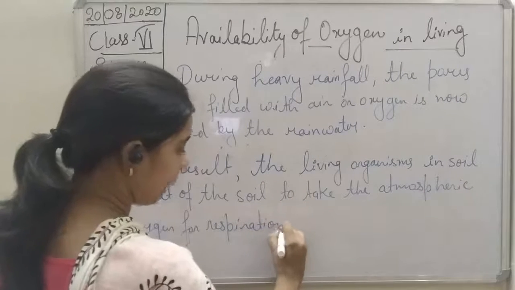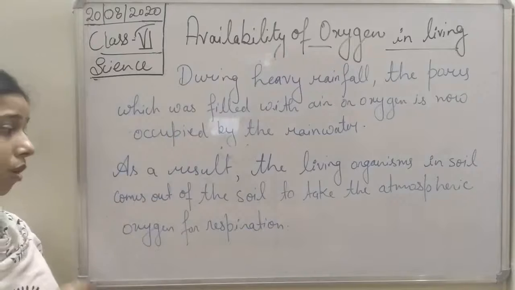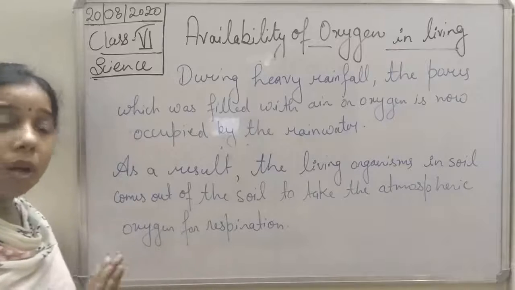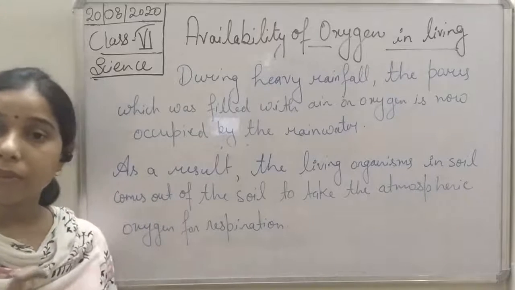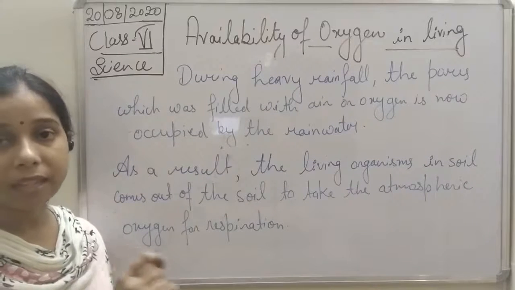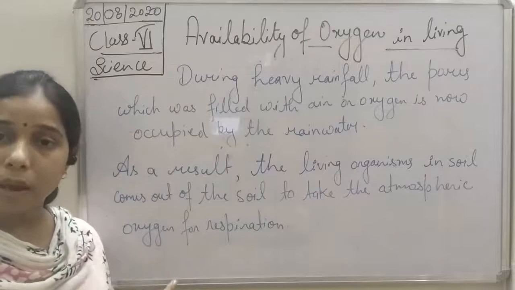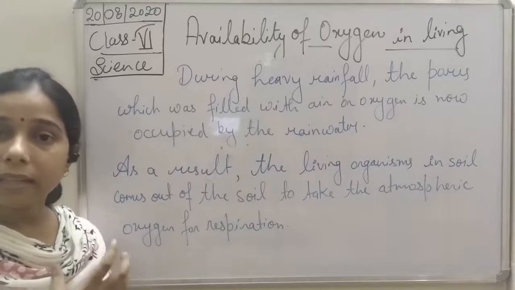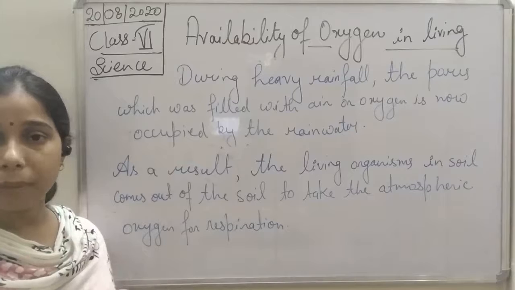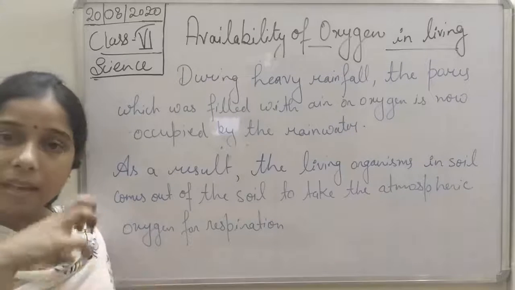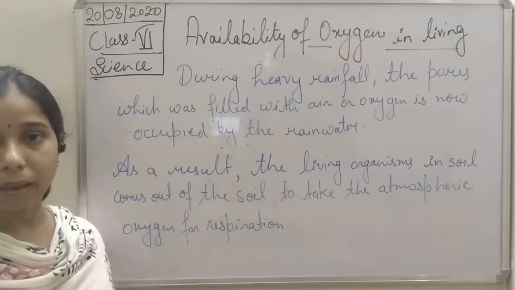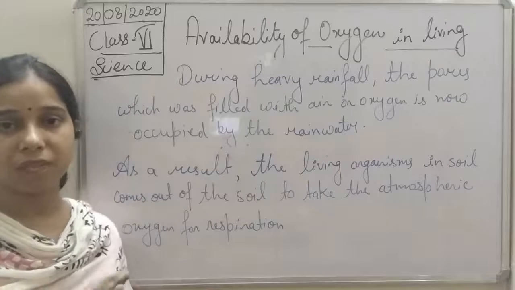So for carrying out the process of respiration, they take up the atmospheric oxygen, and for that, students, they come outside. So we can take an example of the earthworm, then we will understand it better. Now earthworm is what? It is a living organism, an animal which lives inside the soil. So how does it respire, students? How does it get energy? It gets energy from the oxygen which is present in between the pores of the soil particles, or holes of the soil particles. So it takes up all the air which is present in between the soil particles, and finally it carries out the process of respiration.